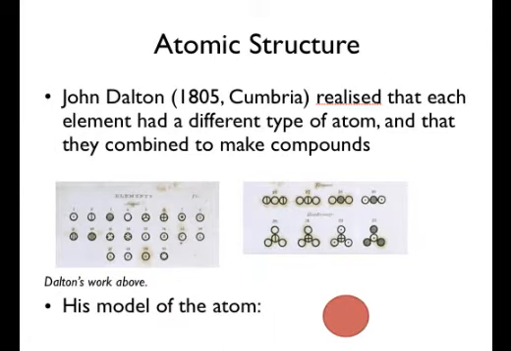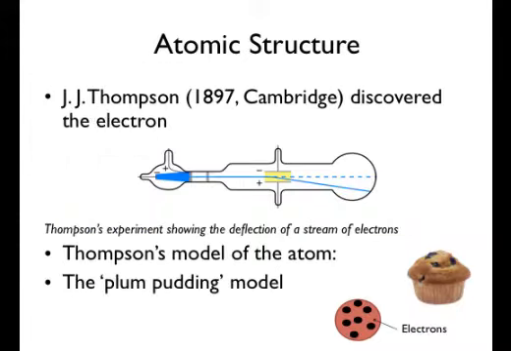John Dalton was a science teacher from Cumbria, and in 1805 he used this theory to explain why things reacted in constant ratios. He proposed that each element was made up of a different type of atom, and that these atoms combine to make compounds such as water, which has 2 hydrogen atoms and 1 oxygen atom. He saw atoms like tiny snooker balls, small and hard.